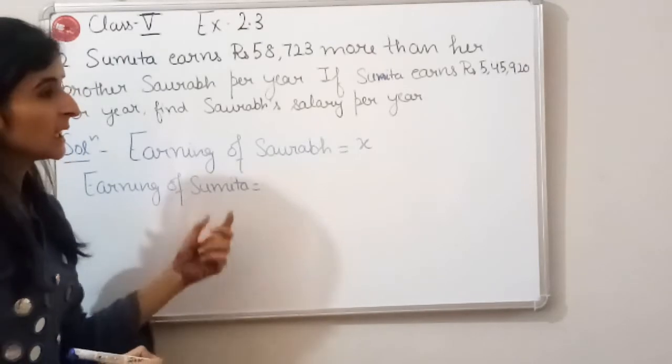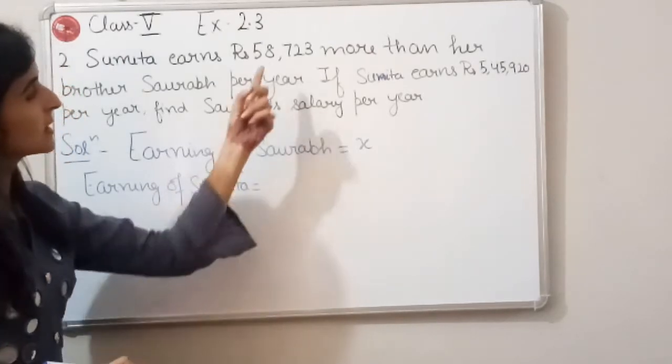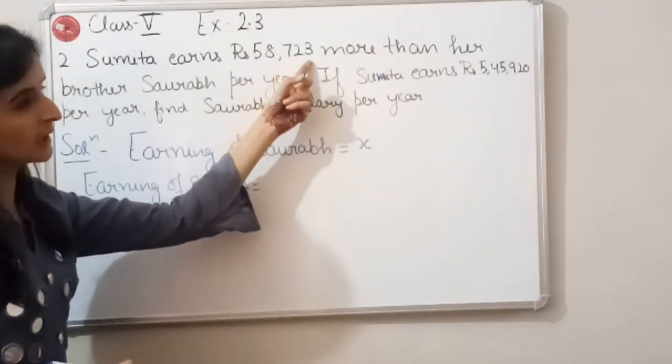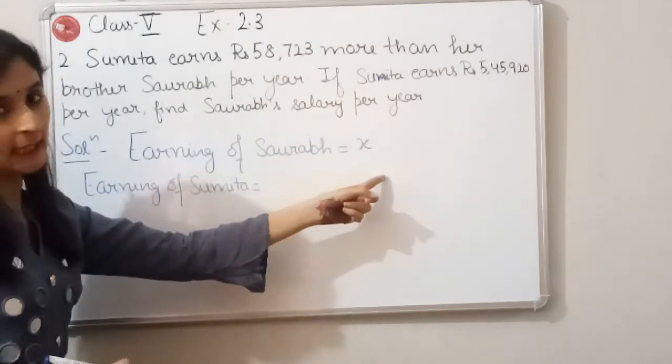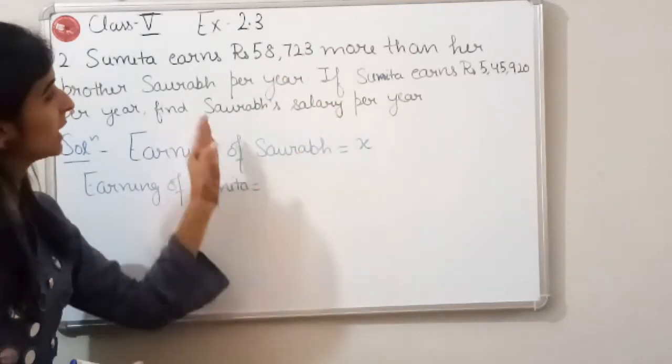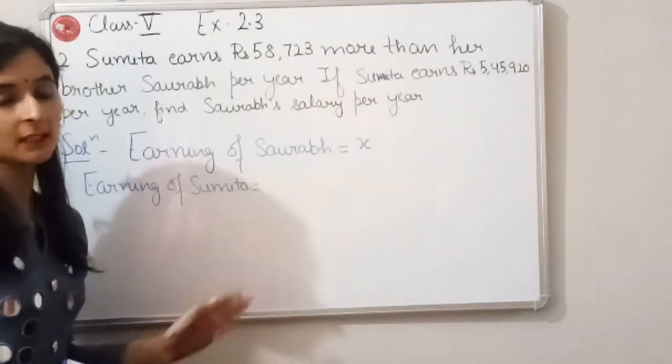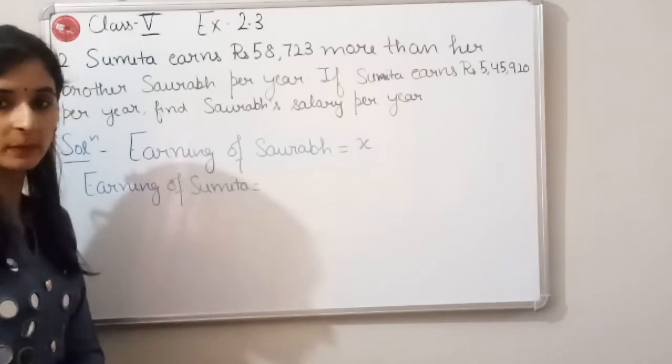It means if we add this 58,723 to this X, we can get the earning of Sumita, that will be equal to the earning of Sumita.